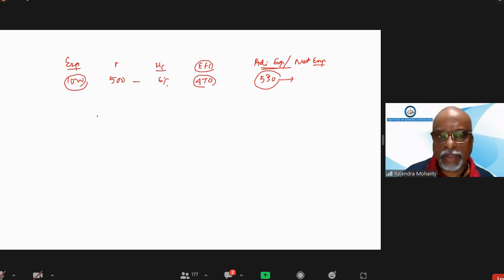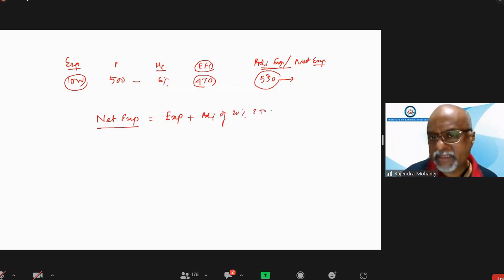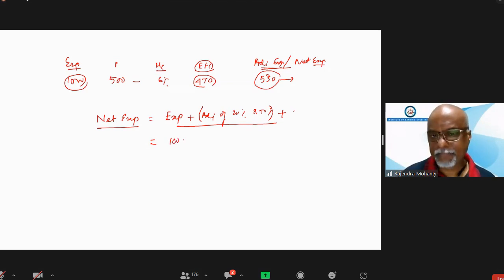What is the net exposure we have to take for calculation of capital? Net exposure is equal to exposure with adjustment of that 20% and 50% thing first, plus this reduction. After that, we have to adjust the collateral. Suppose the exposure was 100, and after adjustment of the 20% everything, it comes to 20 more, so the net exposure is 120.